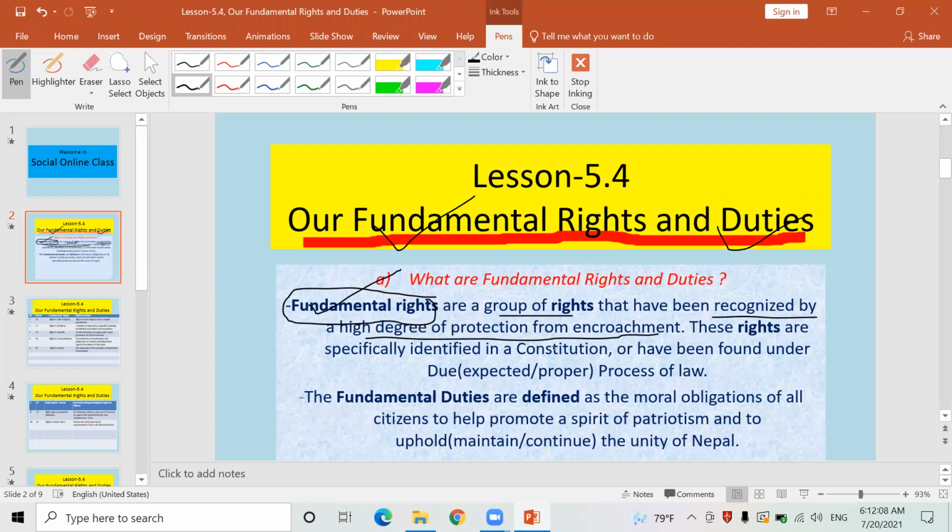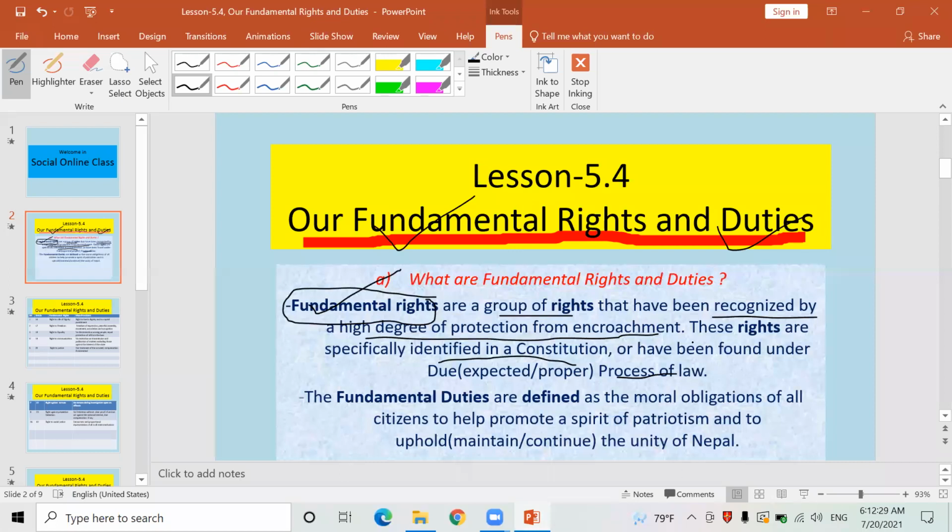Okay, these rights are specifically identified in a constitution as well. Those are mentioned in a constitution too, or have been found under due process of law. Okay, proper process of law or expected process of law.